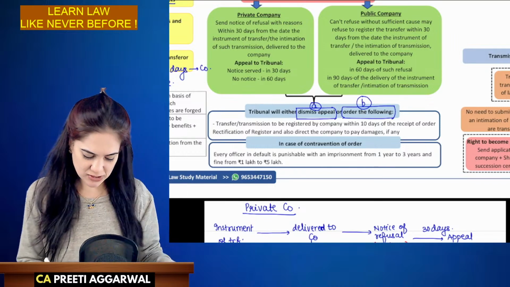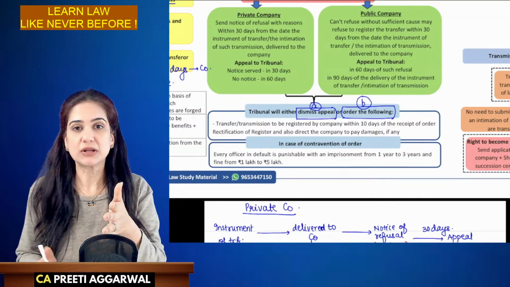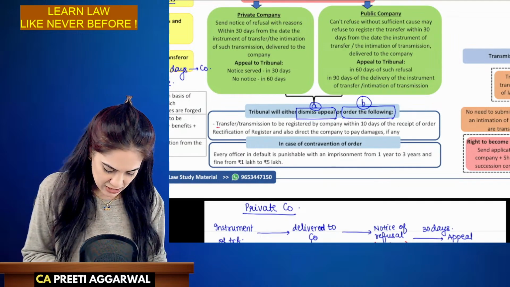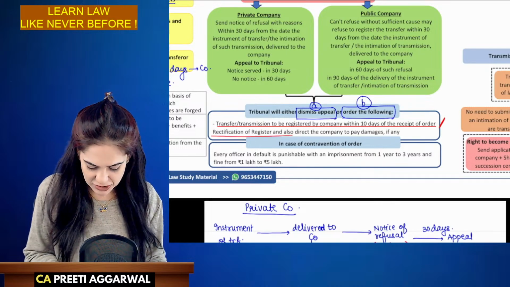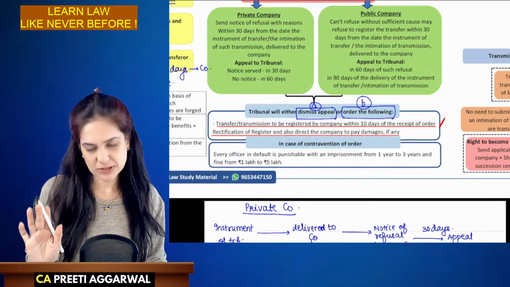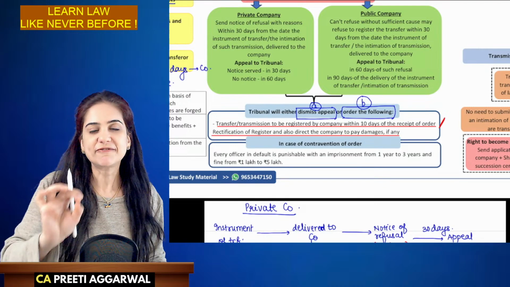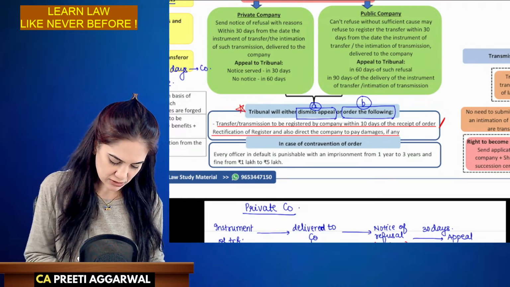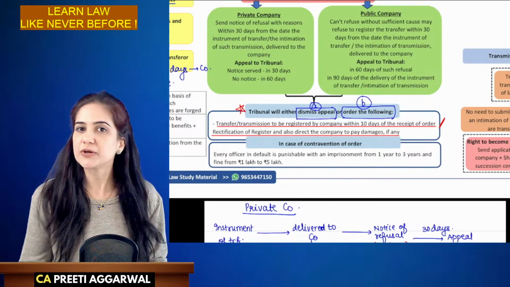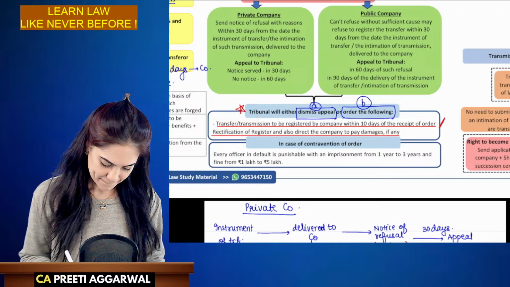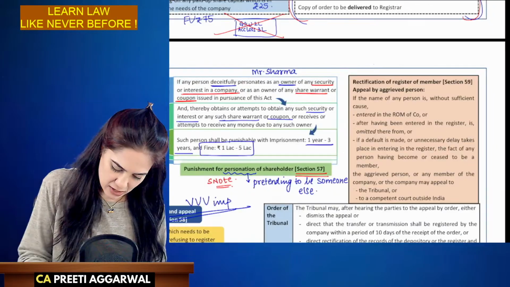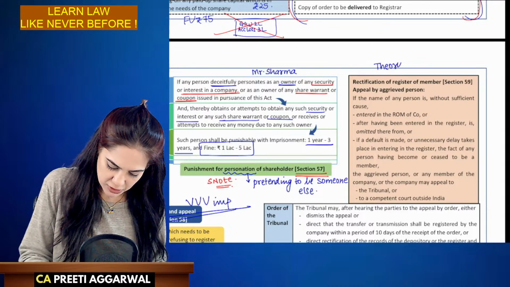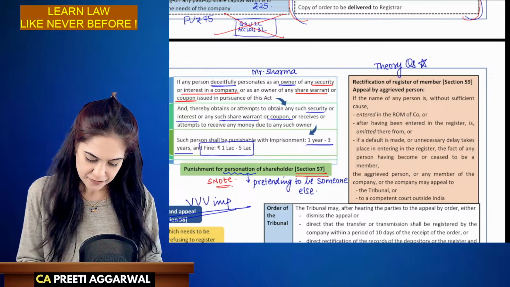Either your appeal will be dismissed or the tribunal will ask the transfer or transmission to be registered by the company within 10 days of the receipt of order, or they will say make rectification of the register and also direct the company to pay damages. Default will attract penalty. So this order of the tribunal will also be written in the exam if a theory question is asked. It can be asked as a theory question.